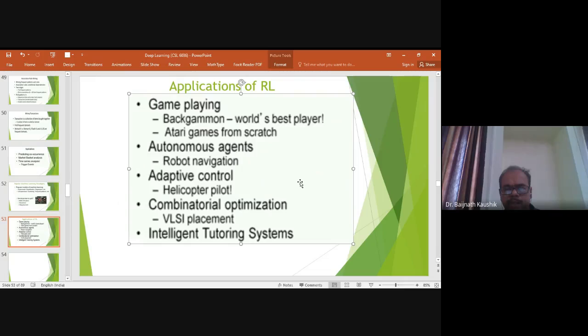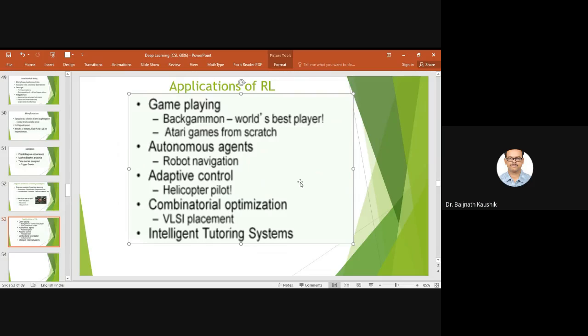If a learner is very slow, then you need to design a tutor which can teach the lesson slowly. And if it finds that the user is accepting all the concepts, then only it can proceed with the next concept, and so on and so forth. So these are some of the applications of reinforcement learning.